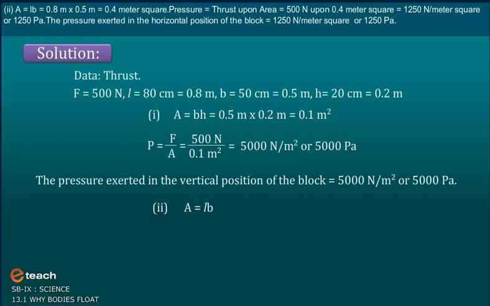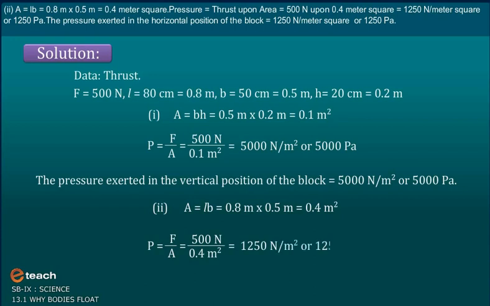Area is equal to length into breadth, is equal to 0.8 meter into 0.5 meter, which gives an answer of 0.4 meter square. Now pressure is equal to thrust upon area, is equal to 500 Newton upon 0.4 meter square, which gives an answer of 1250 Newton per meter square or 1250 Pascal.